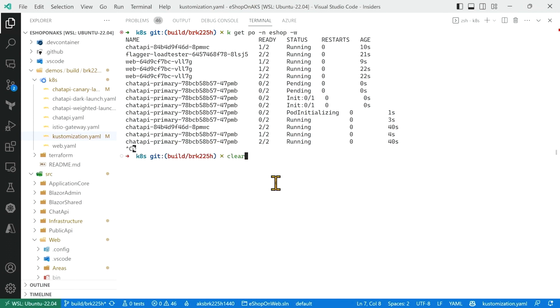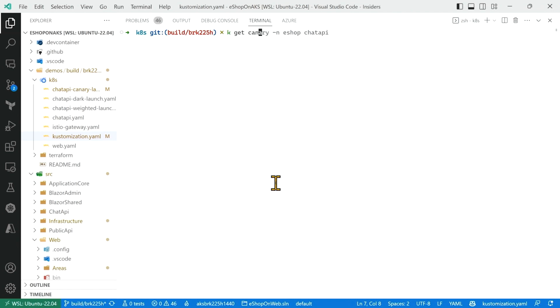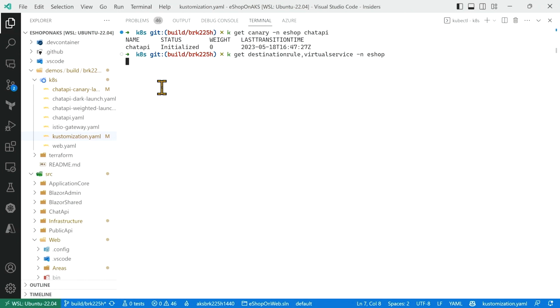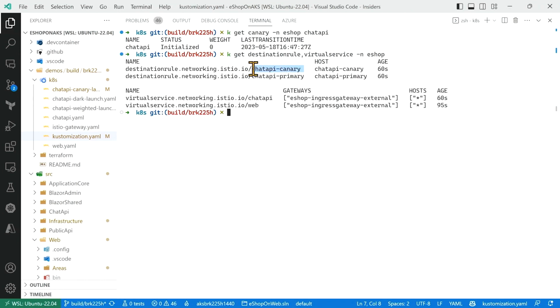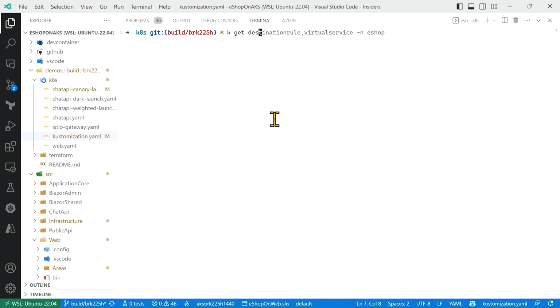So what Flagger is doing is it created a primary deployment. This is essentially our production version of it. And the non-primary is the canary, right? And so what happens with this is as canary is deployed into your cluster, it initializes and sets up these two services for us with 100% of the traffic going to primary. And it also created the destination rules we needed and the virtual service for the chat API. That was all automated for us. The next thing that we can do is, number one, we'll grab the image version, make sure it's 1.0.